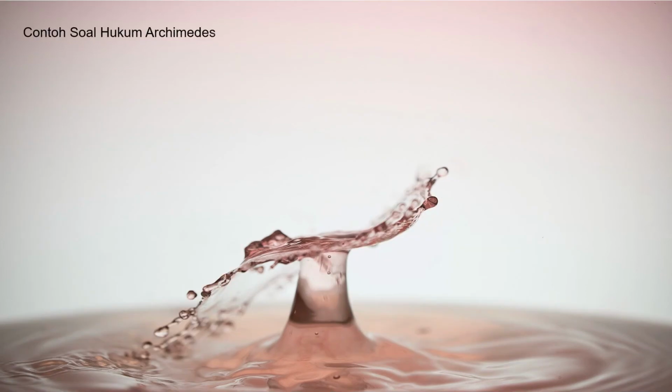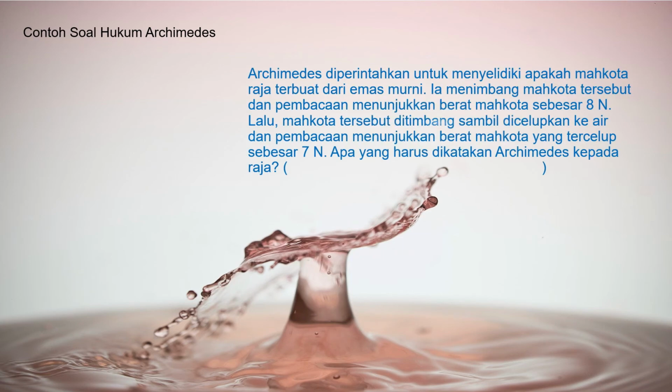This is the example of Archimedes' law problem. Archimedes was ordered to investigate whether the king's crown was made of pure gold. He weighed the crown and the reading shows the crown weight of 8 Newton. The crown is weighed while immersed in water and the reading shows the weight of submerged crown of 7 Newton. What should Archimedes say to the king?